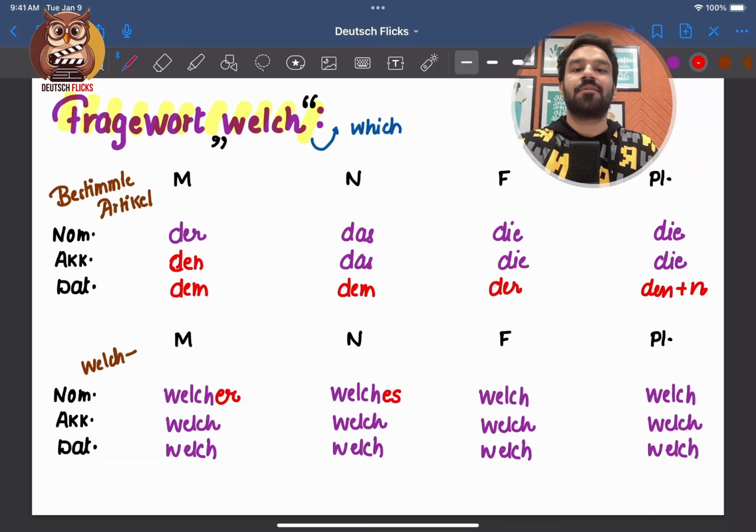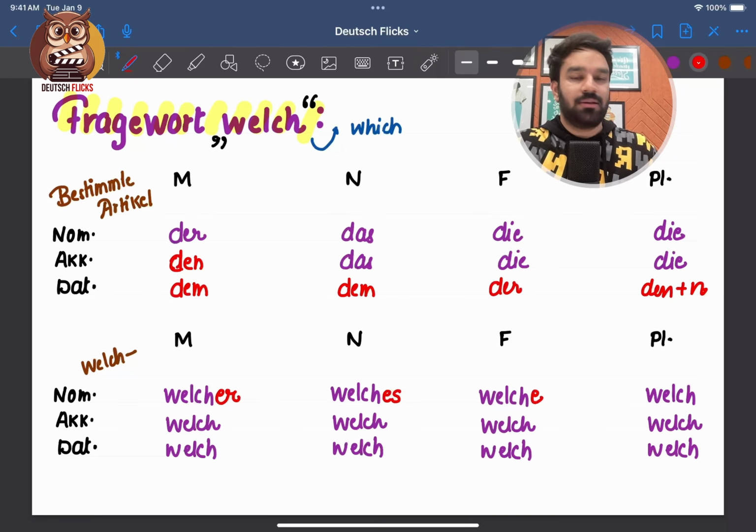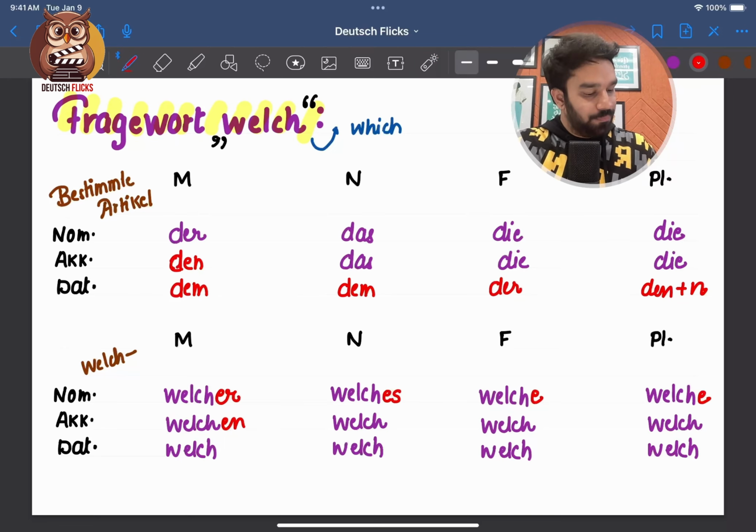Now pronunciation, Welches. In case of feminine, we have die. So I'll write E. Welche. In case of plural as well, it is die. So I'll say Welche. Now der is getting changed to den. I can pick this ending en. I'll write en. Rest all will be same. Welches, Welche, Welche.